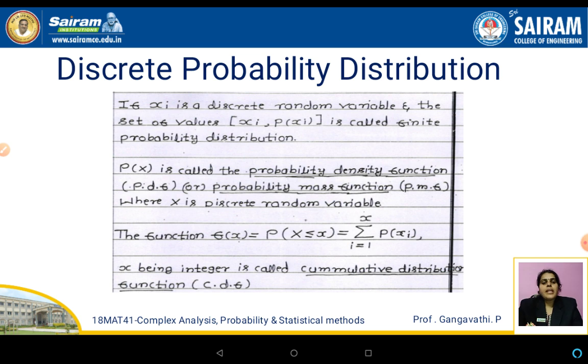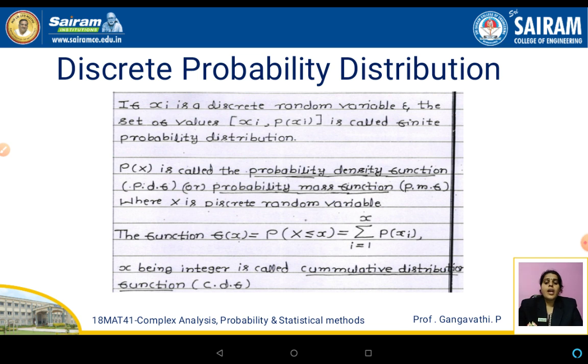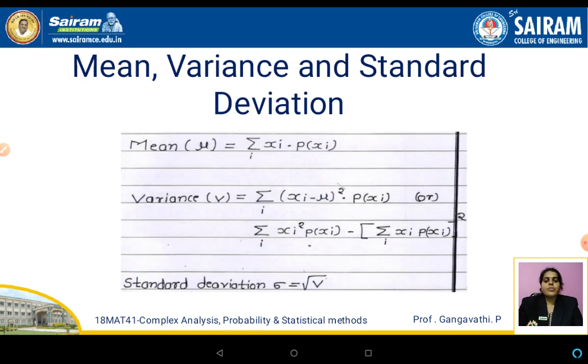In other words, PDF, or we also call it the probability mass function, that is PMF. It can be written as f of x is equal to summation p of capital X less than or equal to x, which is equal to summation i varies from 1 to x of p of xi, x being an integer. This is called the cumulative distribution function. So PDF is the probability density function and CDF is the cumulative distribution function.